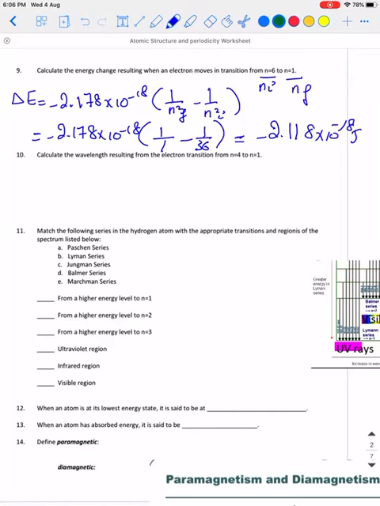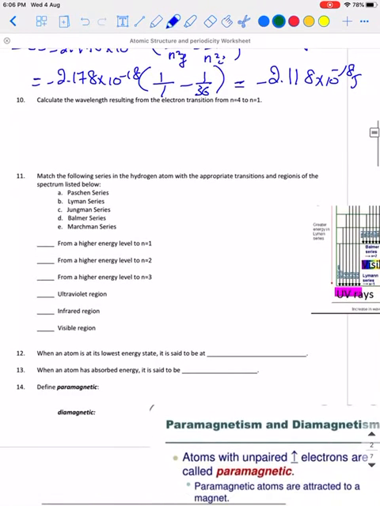And the final answer is minus 2.118 times 10 to the negative 18 joule. And the minus is expected because here there is electromagnetic radiation emission, because the electron is moving from a high energy level to a low energy level.